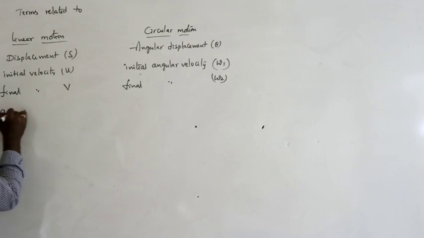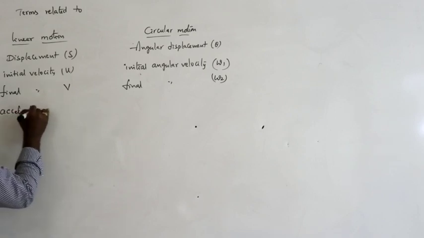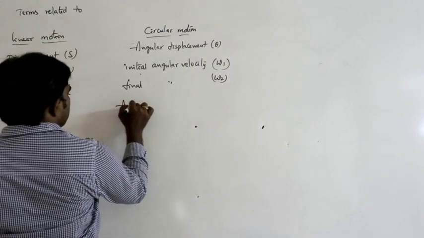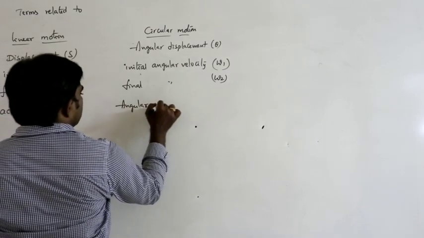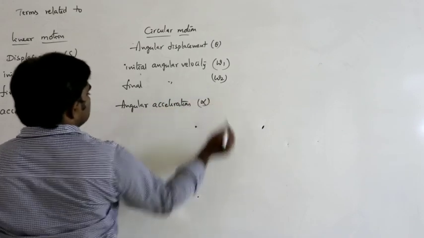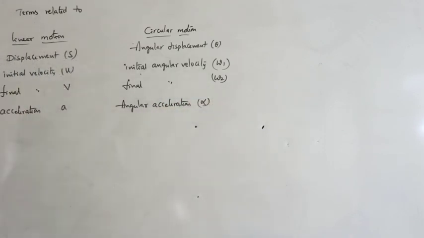Next, acceleration denoted with A, and angular acceleration, denoted with alpha. So these are the terms related to linear motion and circular motion. Of course we have some more terms, later we can discuss all those.